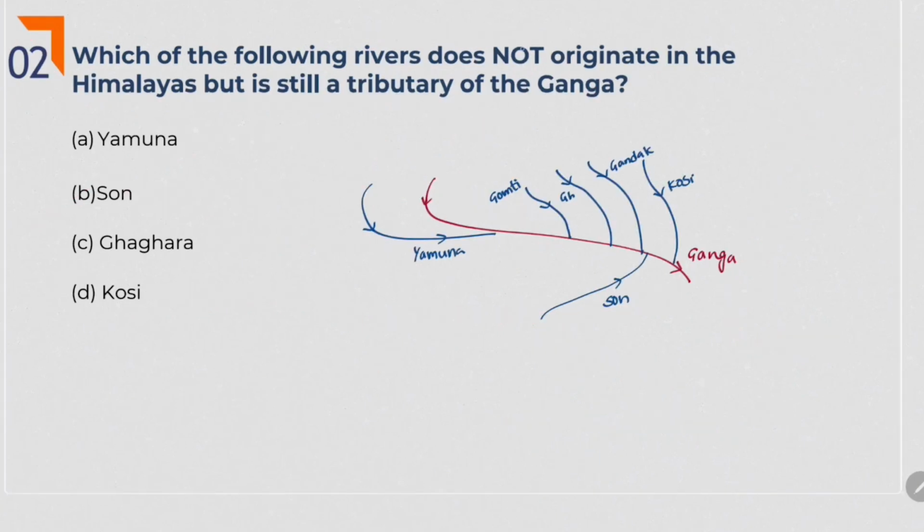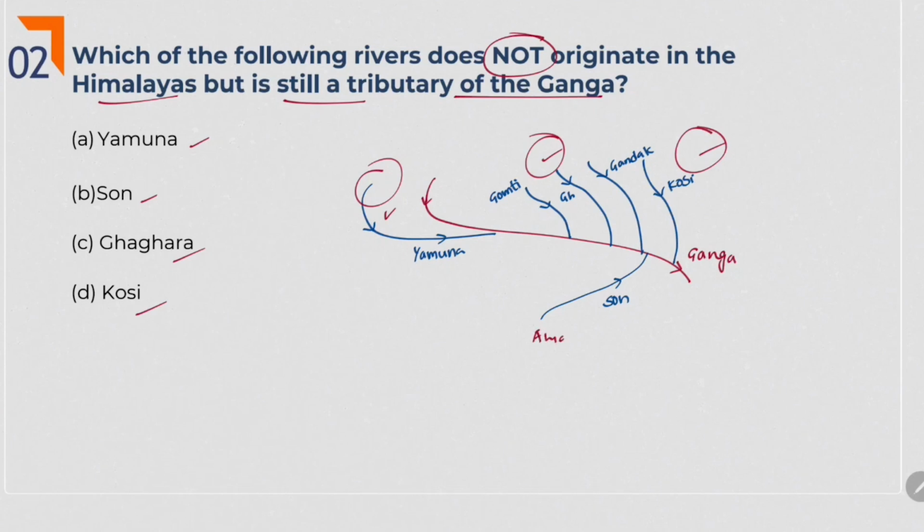Which of the following rivers does not originate in the Himalayas but is still a tributary of Ganga? Yamuna, Son, Ghaghara, Kosi. If you observe, Yamuna, Ghaghara, Kosi, all these three are originating from the Himalayas. But if you see Son river, it originates at Amarkantak Plateau.